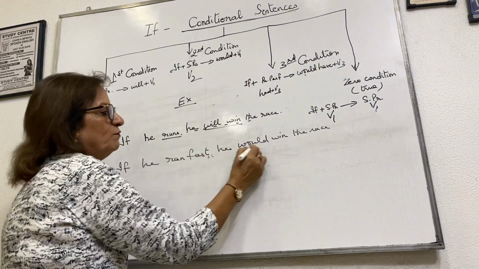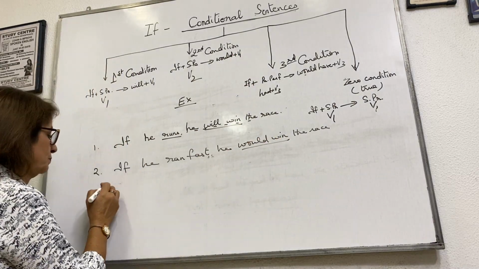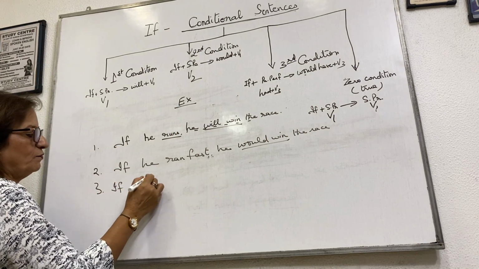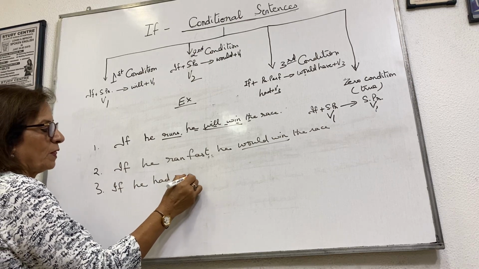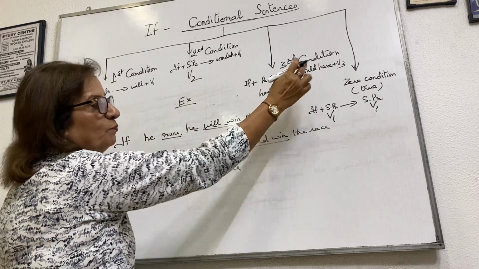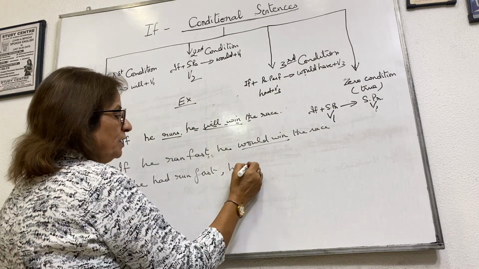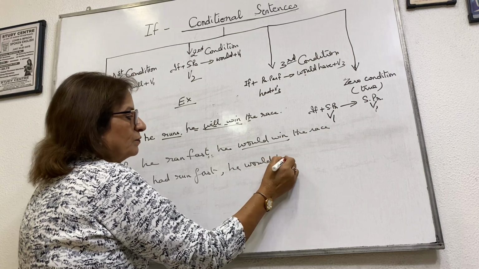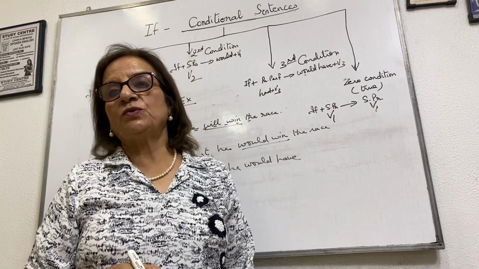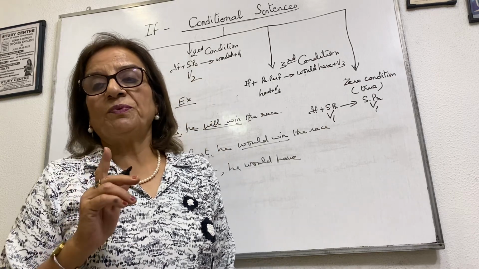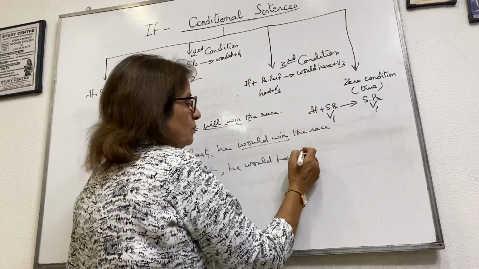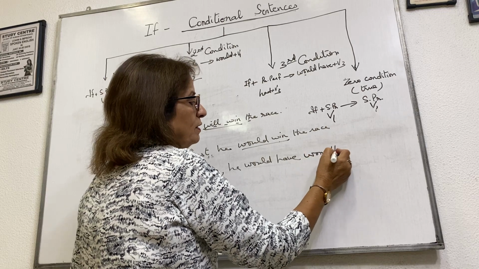Would plus verb in the first form. Now take the third condition. If he had run fast, he would have, would plus have plus V3. What is the third form of win? Win, won. And please don't say "won" like "one". I told you the pronunciation of won is also one. He would have plus verb in the third form. He would have won the race.